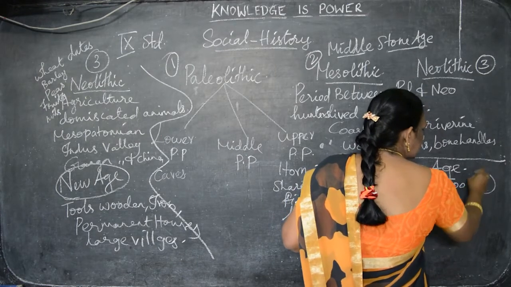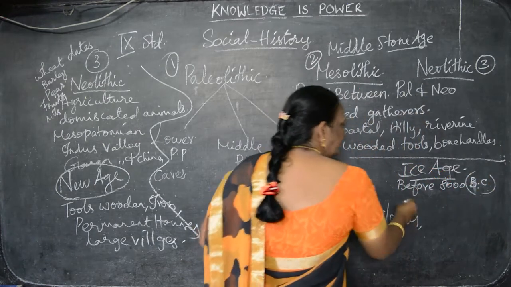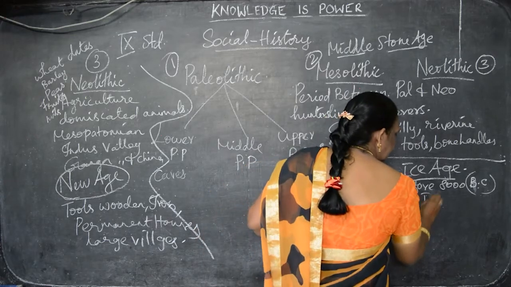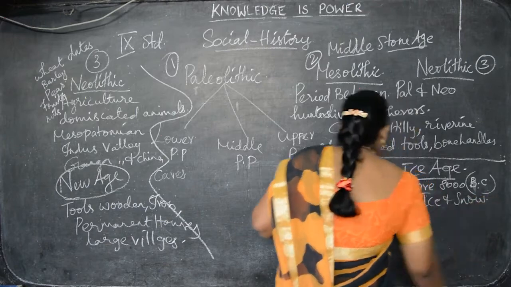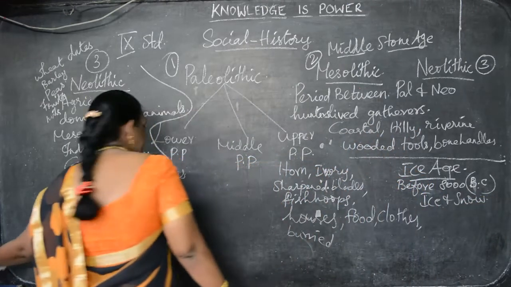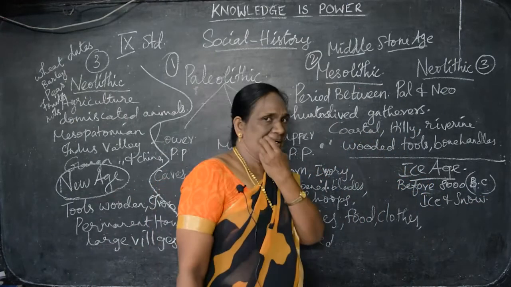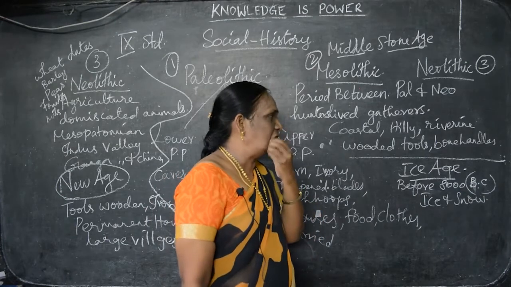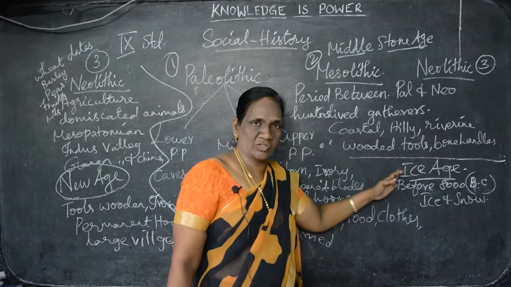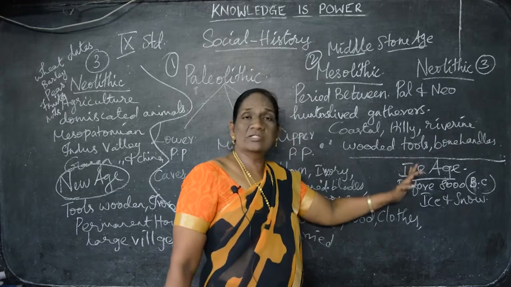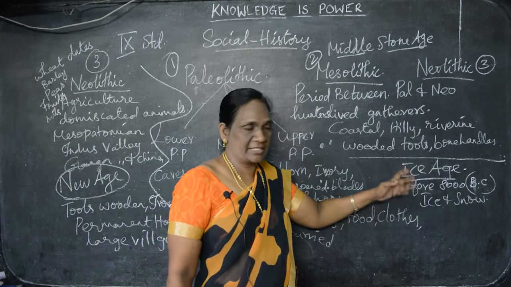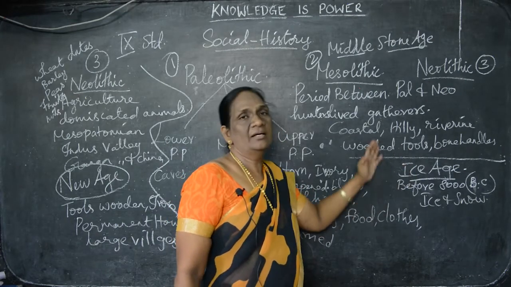Before 8000 BC, full of ice and snow. Full of ice, the place, the period. Understand? That period is fully covered with ice and snow. That is why this period before 8000 BC, that is before Christ, is called the Ice Age.